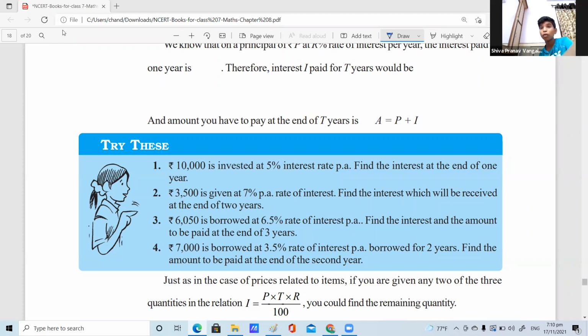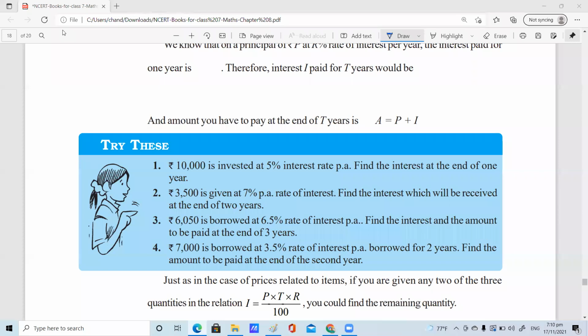Can I tell how interest is calculated? The amount of money we take, the time, and the rate of interest. For example, they'll give 1%, 2%. We multiply with that and we get the interest. Yes, PTR by 100: principal, time and rate by 100. That's simple interest.